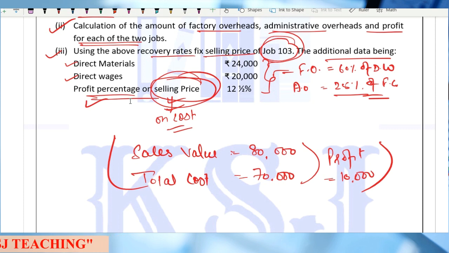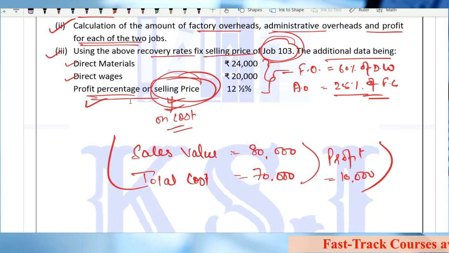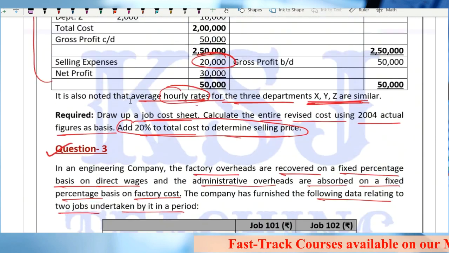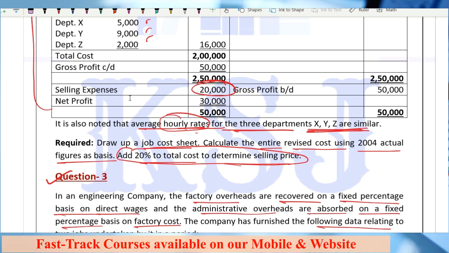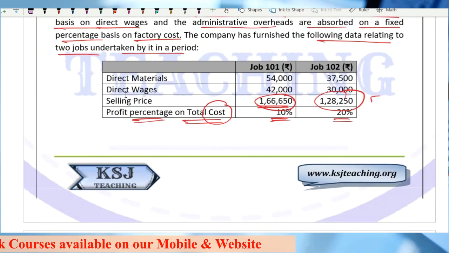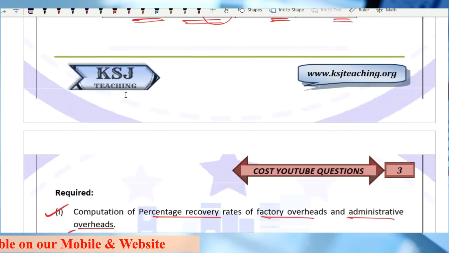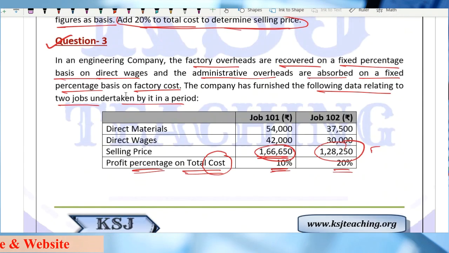So with this, we end our chapter number 10, that is on job costing. So out of 17 chapters, we have completed 10 chapters, right? In the next lecture, what we are going to start with is a very, very important chapter, very interesting chapter, that is contract costing, right? So with this, we end this job costing.